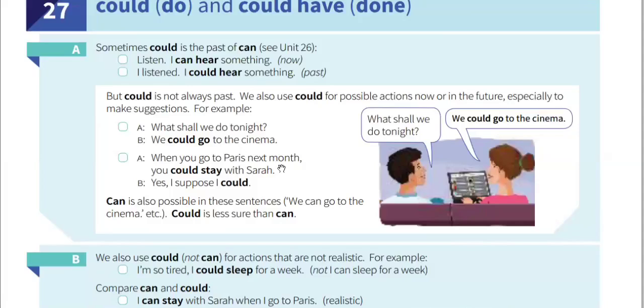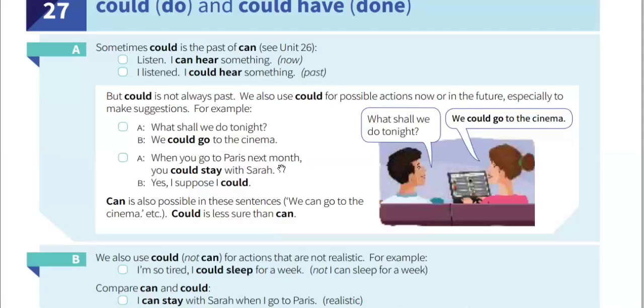Possible actions, how can I say? Yes, it is possible that it will happen. For example, if I say we could go to the theater, I'm implying that it is possible for us. It is not impossible. It is one option for us to go there.